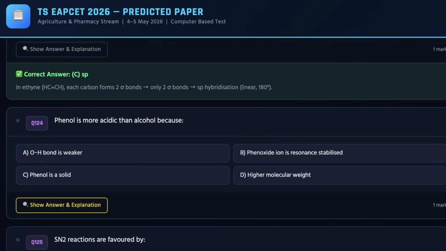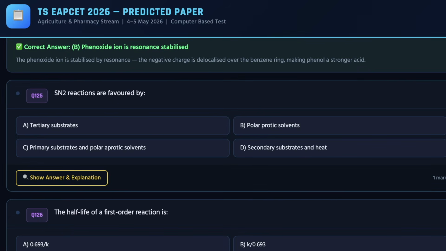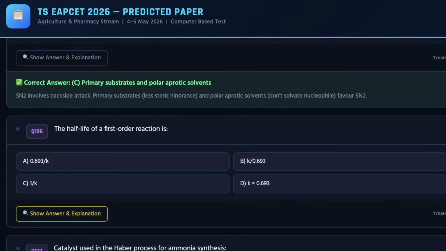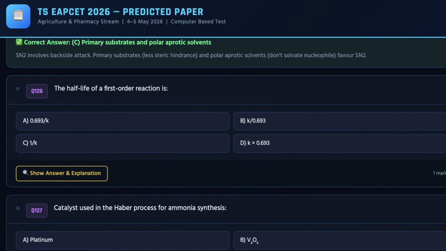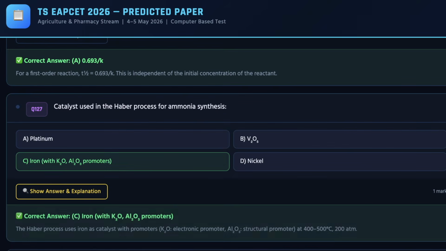Moving ahead, we have 124th question. The correct answer for the same is B. And as we move ahead, we have 15th question from chemistry. The correct answer for the same is C. And as we move ahead, you can check out the 16th question, and the correct answer for the same is A. Moving ahead, we have 17th question. The correct answer for the same can be checked on the screen, which is C.